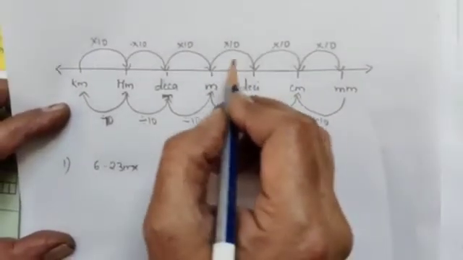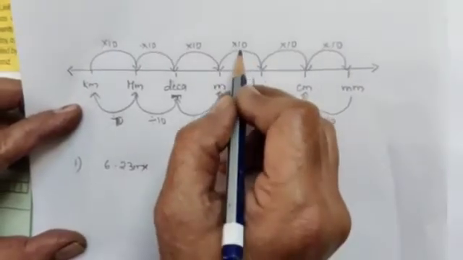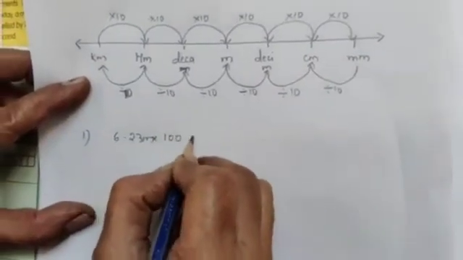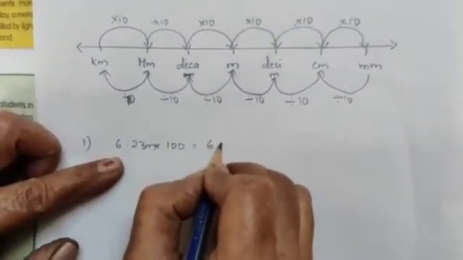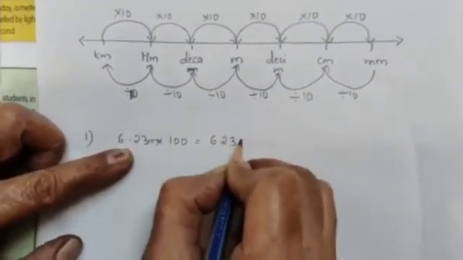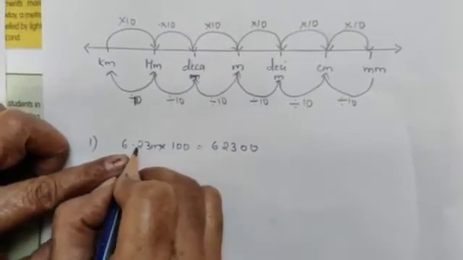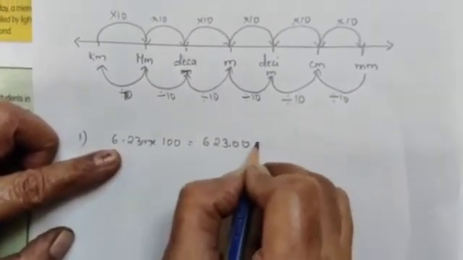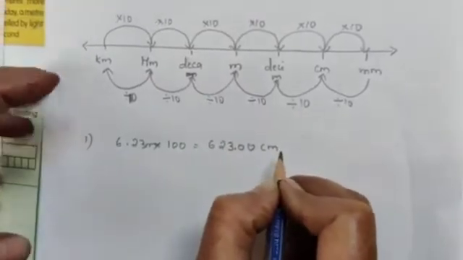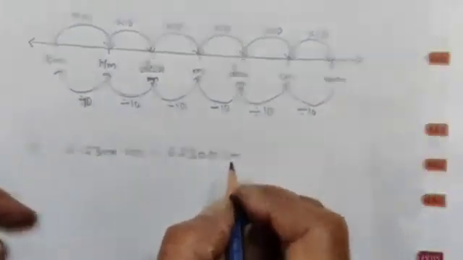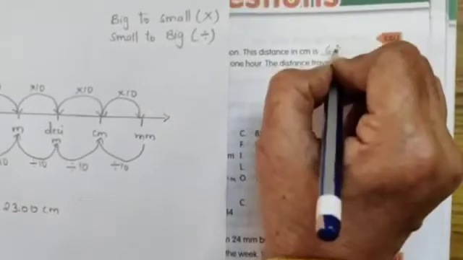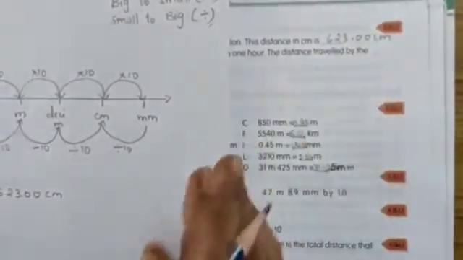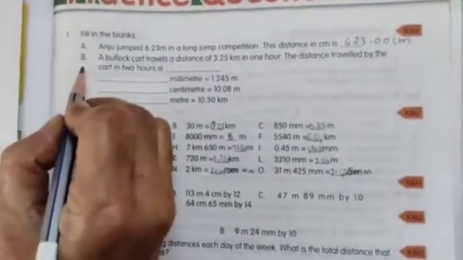What you have to do? You have to multiply. How much you have to multiply? 10 into 10, 100. So into 100 is equal to 62300. After 2 digit point is there. So you have to write after 2 digit point. So 623.00 centimeters is the answer.